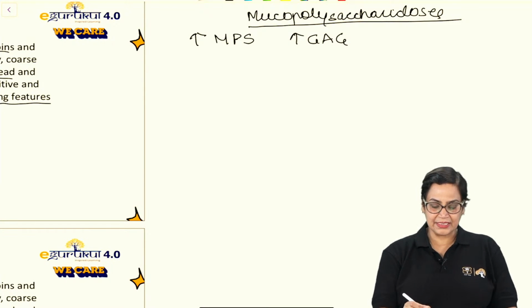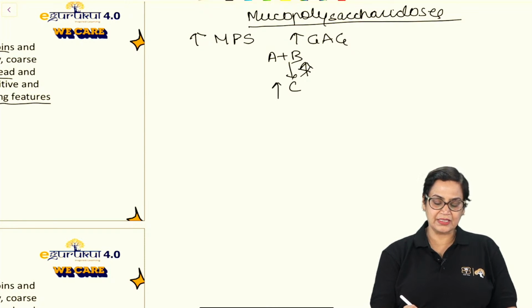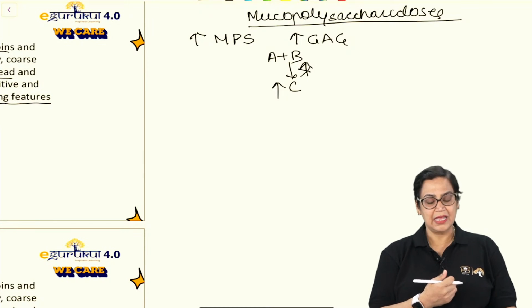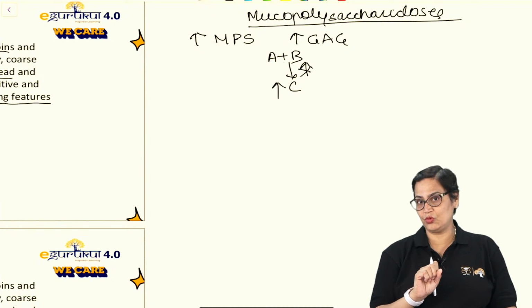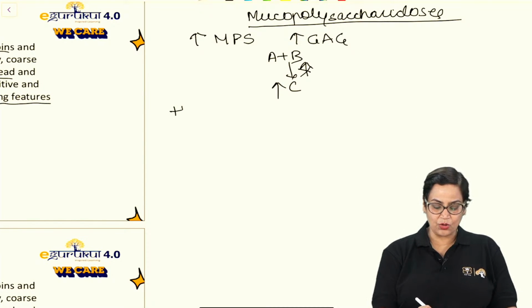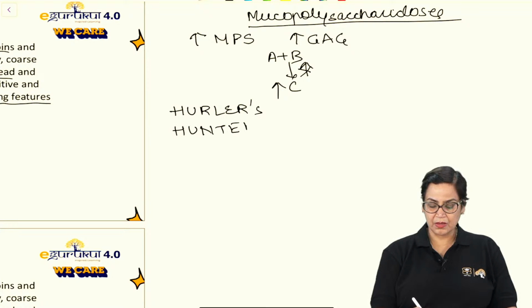And if a particular enzyme, if I say A plus B forms C, or if C has to be converted into A plus B, if the enzyme is absent, there will be increased concentration of C, which will first increase in blood and then it will appear in urine. Now, there are ideally 7 types of mucopolysaccharidosis. But the most frequently asked questions are on Hurler syndrome, Hunter's syndrome, and Sanfilippo's syndrome.